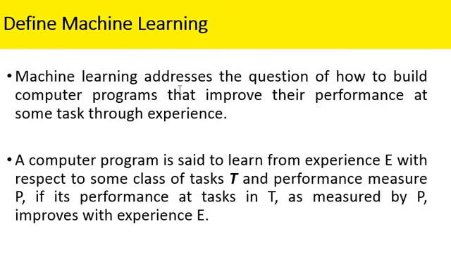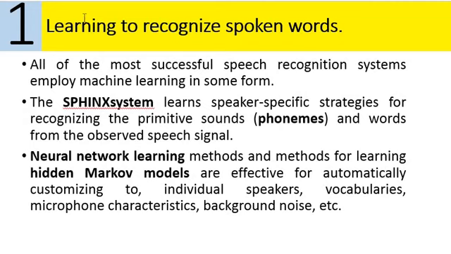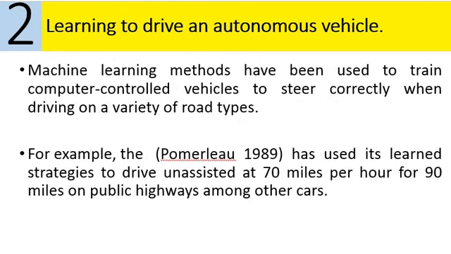So machine learning is set of computer programs. Here the task will be defined as T, performance as P, and the performance will improve with experience E. Okay, then the first application is learning to recognize spoken words. The Sphinx system was developed and used in earlier days, and today we use neural networks and hidden Markov methods to recognize spoken words. Okay, then learning to drive autonomous vehicles. With machine learning we can train vehicles to drive themselves without human intervention on a variety of roads. This was the first demonstrated vehicle, in 1989.